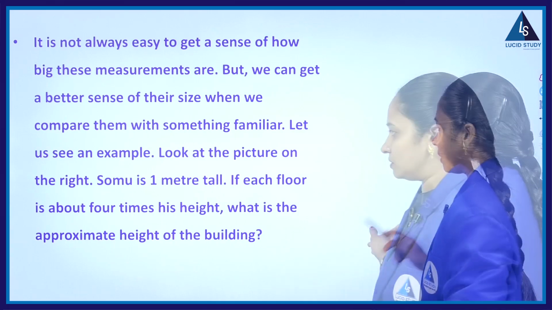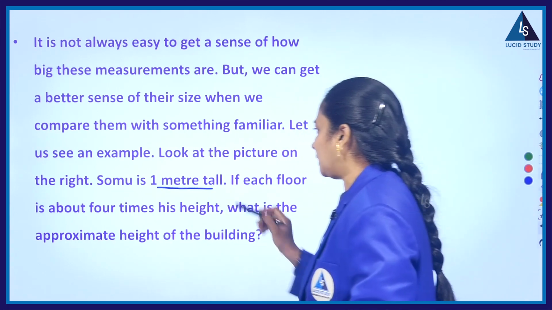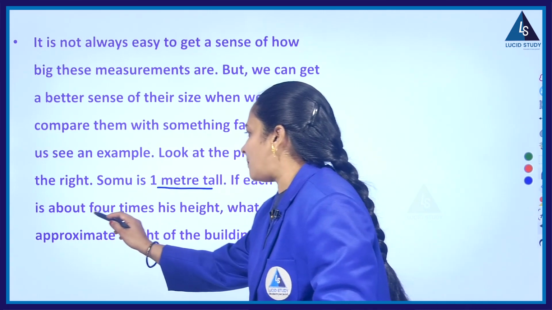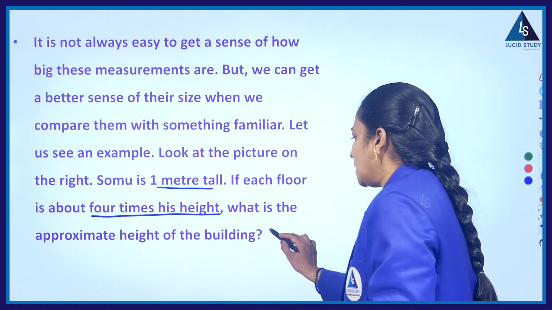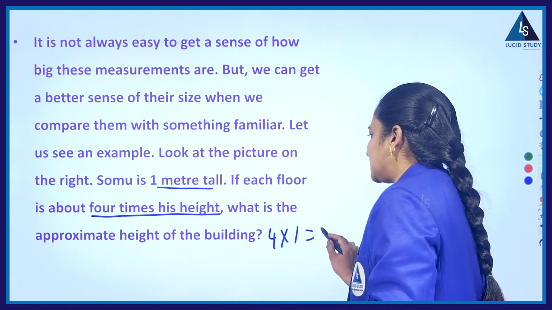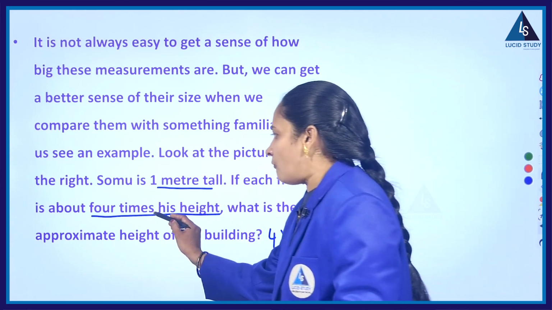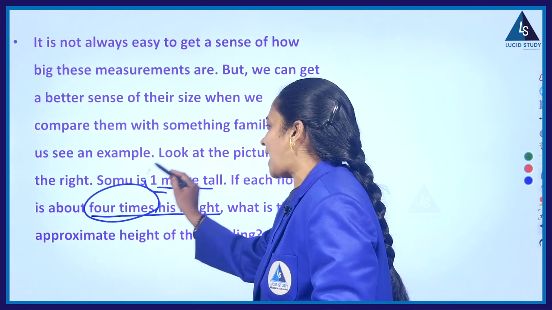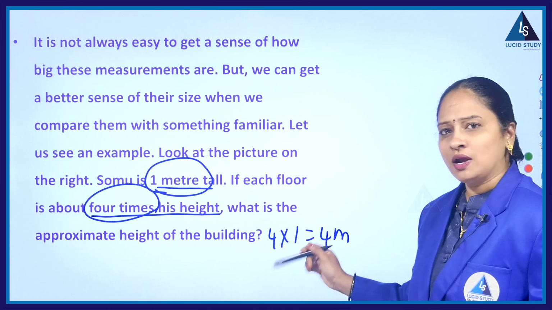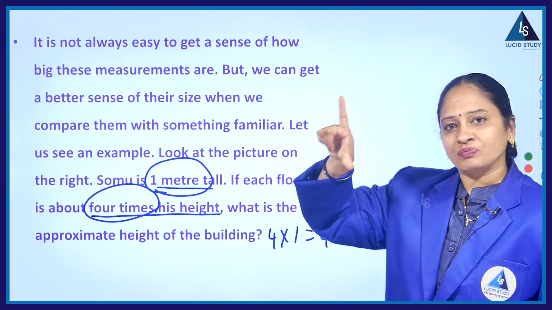Is the first question. What did they say? Somu is 1 meter tall. Each floor is about 4 times his height. Means 4 into 1. So, what is the height of the building? Obviously, 4 meters. Why? Because they mentioned here 4 times his height, and his height is 1 meter. So, 4 into 1, 4 meters is the height of the building.